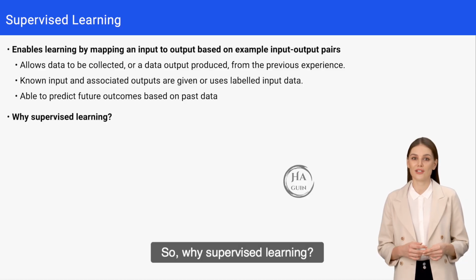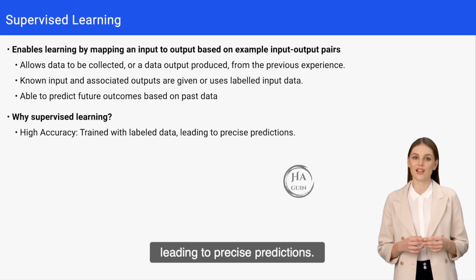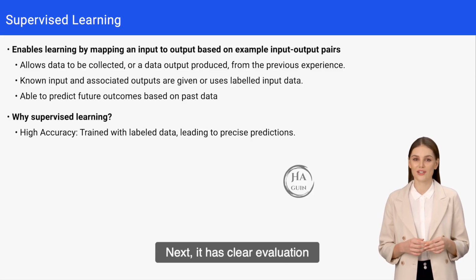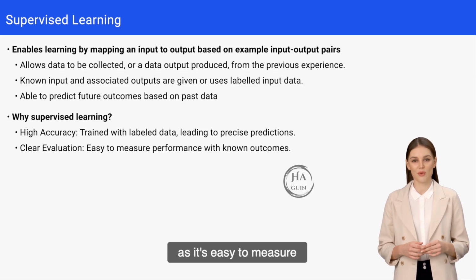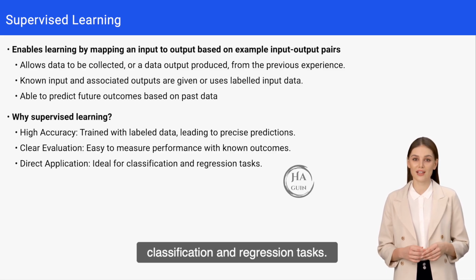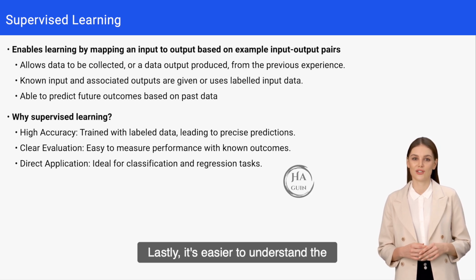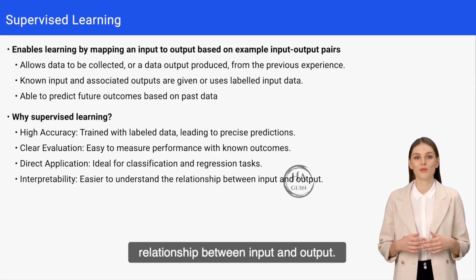So, why supervised learning? It has high accuracy as it's trained with labeled data, leading to precise predictions. Next, it has clear evaluation as it's easy to measure performance with known outcomes. Furthermore, it's ideal for classification and regression tasks. Towards the end of this chapter, we will talk more about regression. Lastly, it's easier to understand the relationship between input and output.